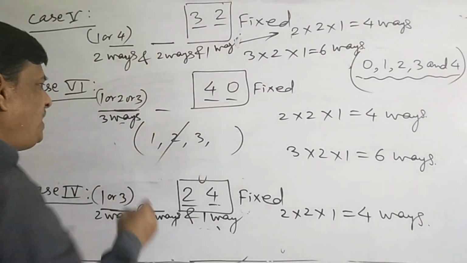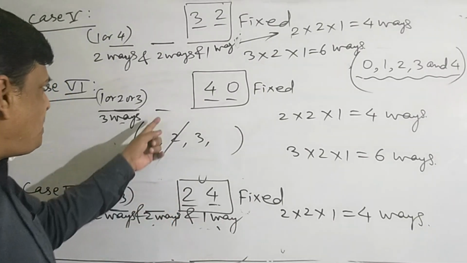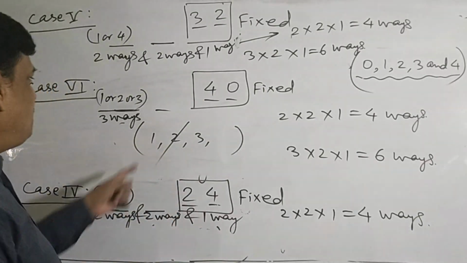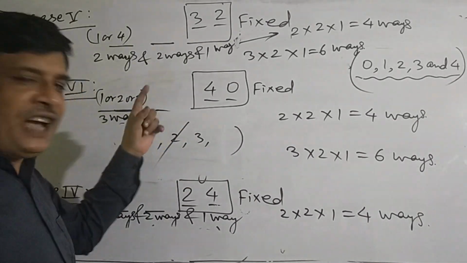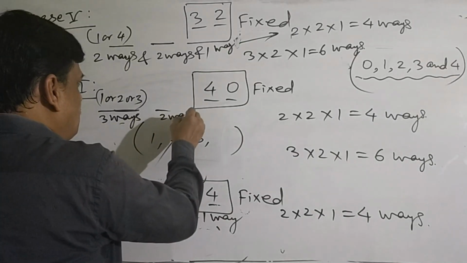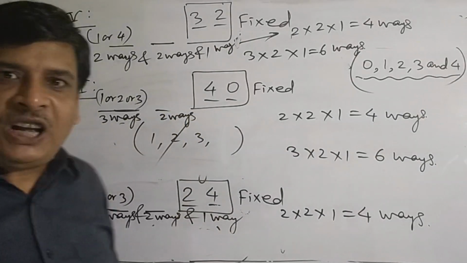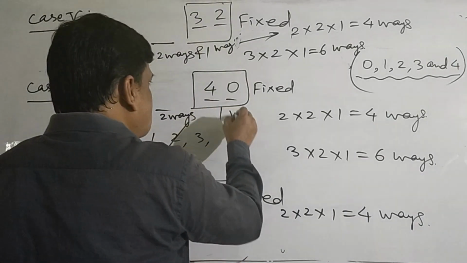When this place is filled up, suppose by 2, what are the numbers by which the hundred place can be filled up? The numbers are 1 and 3. Either 1 or 3 can be used for the hundred place. So hundred place can be filled up in 2 ways, and this is one way of filling the last 2 places.